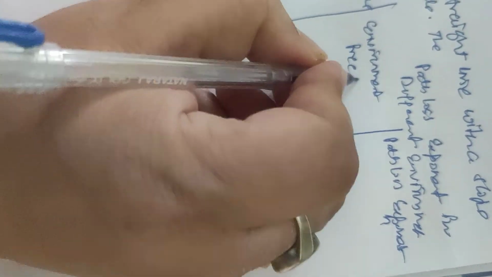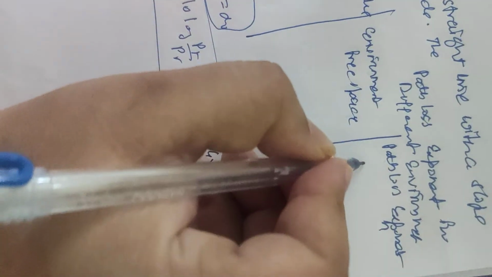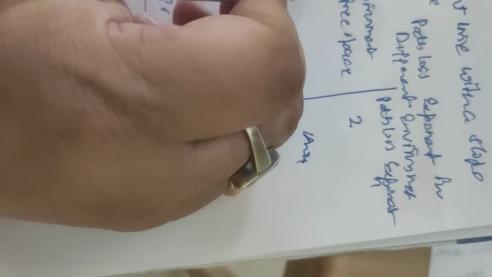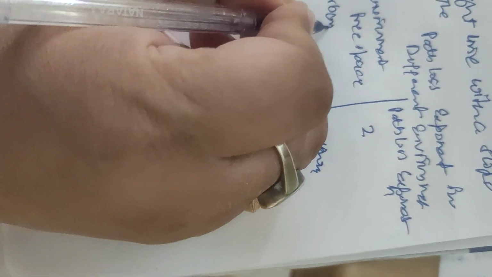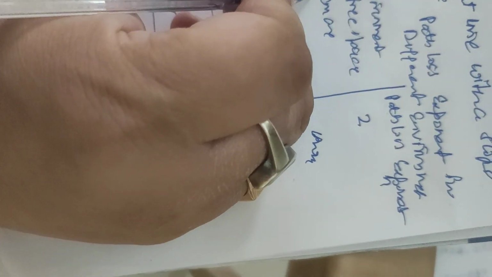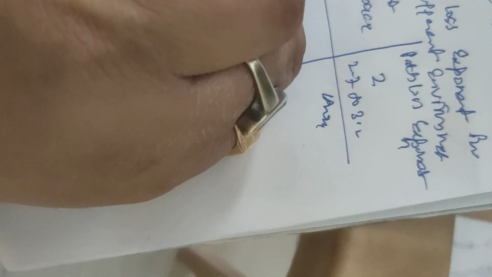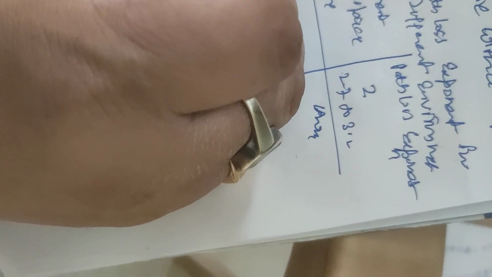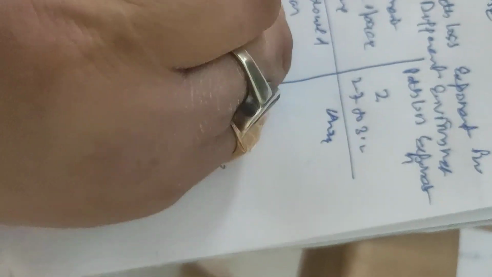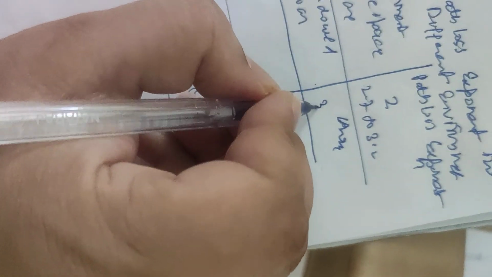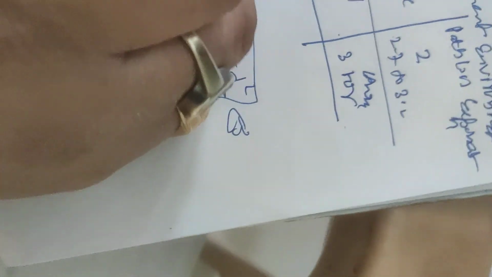If free space is used, the value of n is 2. If it is an urban area in a cellular radio, then it is 2.7 to 3.5. If it is a shadowed urban area, then this value increases to 3 to 5. And if it is in building